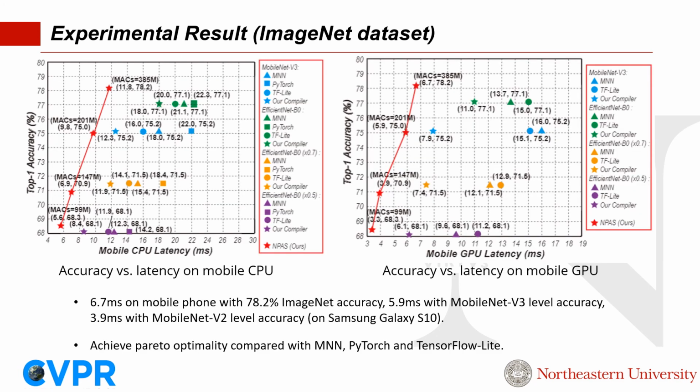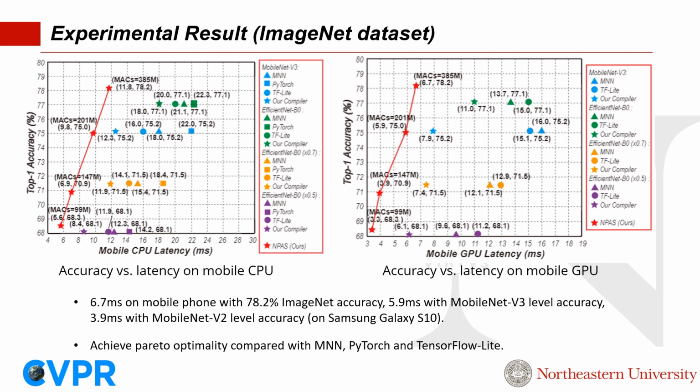We compare our accuracy and latency results with representative DNN inference acceleration frameworks, MNN, PyTorch Mobile, and TensorFlow Lite, on both mobile CPU and GPU. PyTorch Mobile does not support mobile GPU, so there are no corresponding results. 4 dense DNN models are used for the comparisons, which are MobileNet V3, EfficientNet B0, and 2 versions of shrunk EfficientNet B0. The red star shapes in the figures represent the NPAS-generated results under different latency constraints.